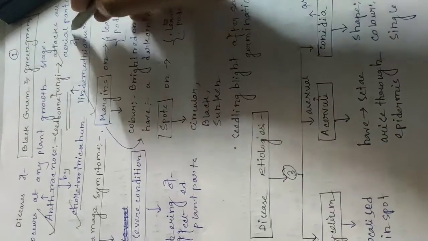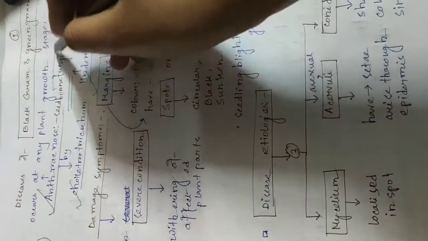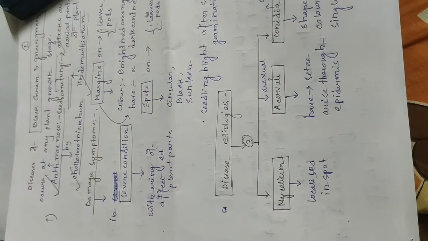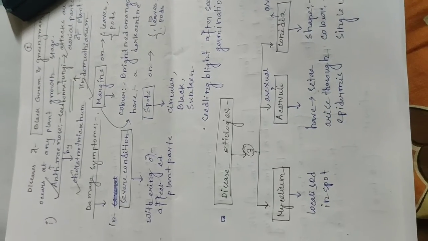It attacks all aerial parts of the plant. Anthracnose can occur at any growth stage of black gram and green gram. Anthracnose is caused by Colletotrichum lindemuthianum, a seed-borne fungus.